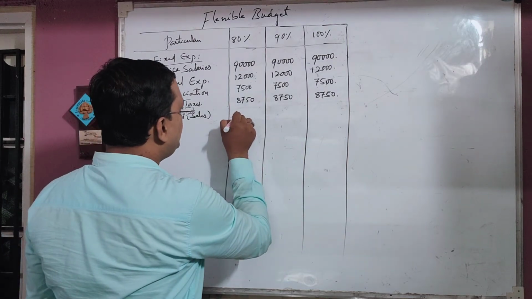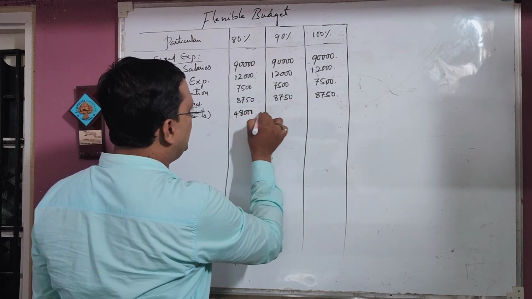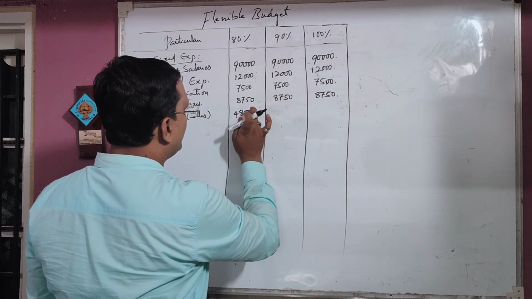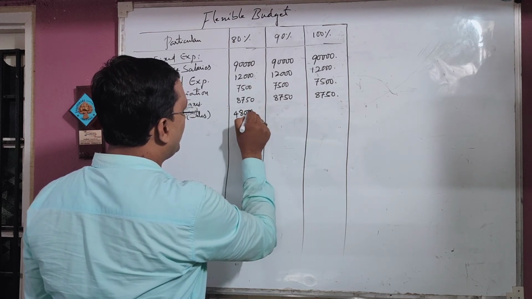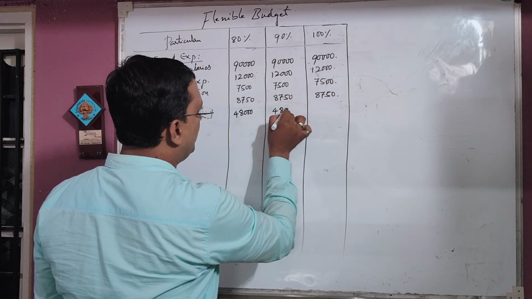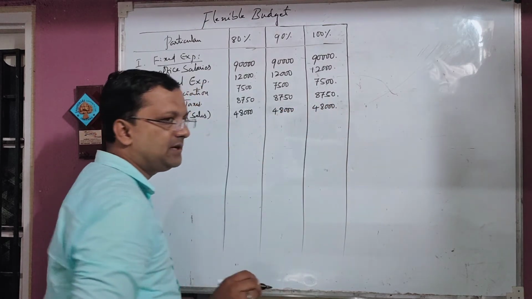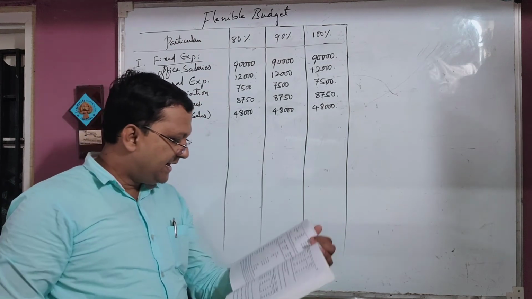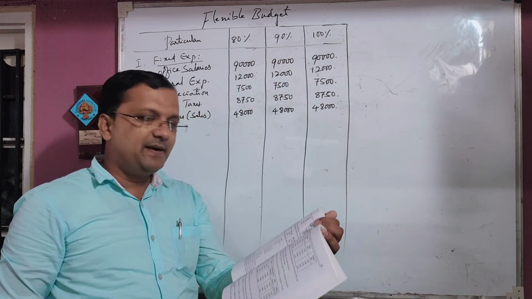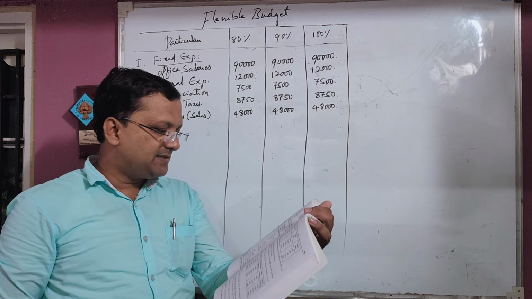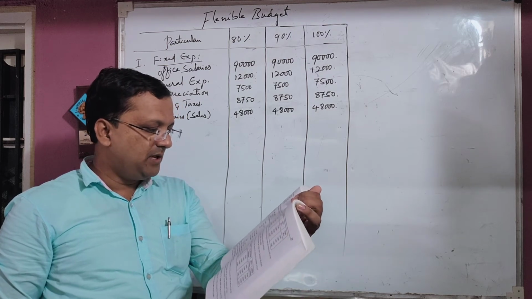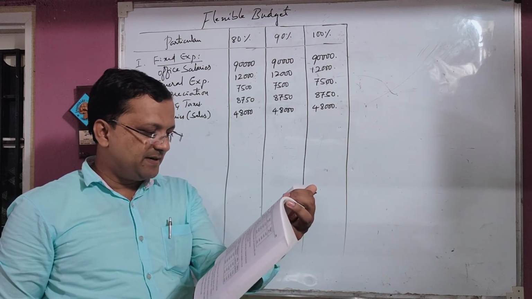48,000. Here the second also 48,000, and the last column also the same 48,000. Next, traveling expenditure, that we have already discussed, is variable nature, as in the last column. Then sales office expenditure, variable nature.